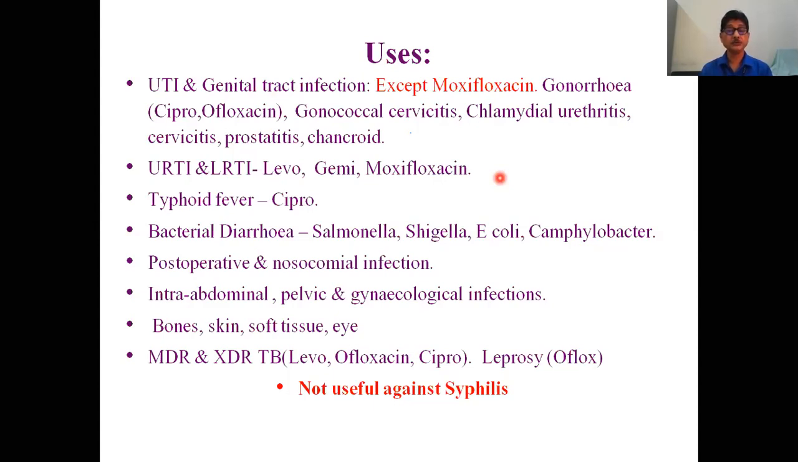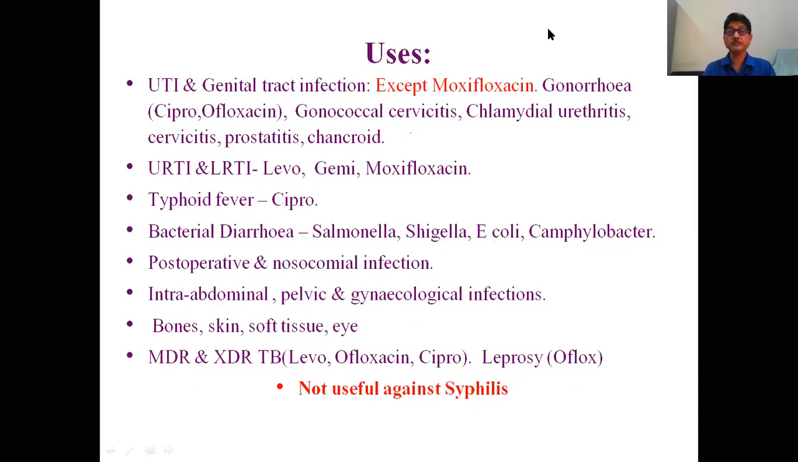And this is used especially with levofloxacin, ofloxacin, and ciprofloxacin. They are used in multi-drug resistant or extensively drug-resistant tuberculosis. Ofloxacin is used again in leprosy patients. It is very important to know these fluoroquinolones are not effective against syphilis. They are not effective against Treponema. So they are not useful against syphilis.